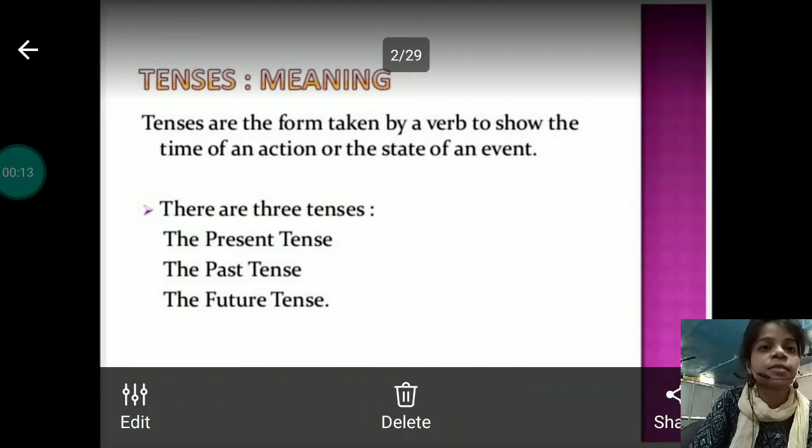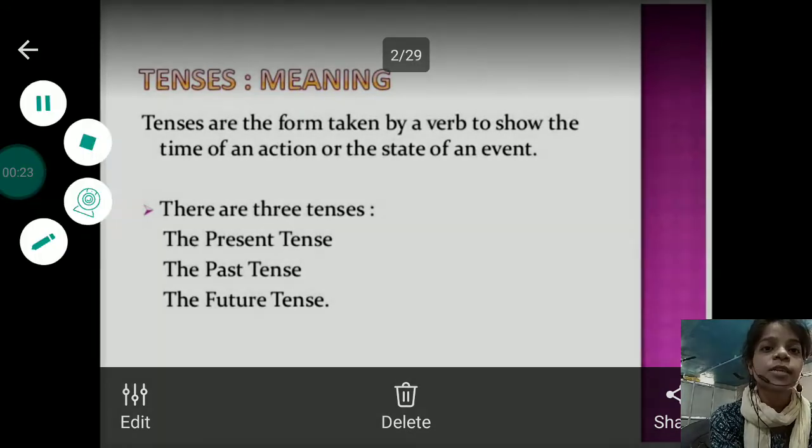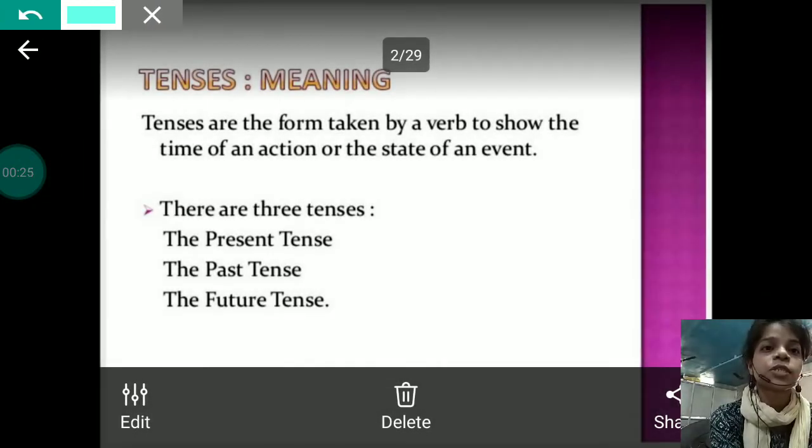Tenses are the forms taken by a verb to show the time of an action or the state of an event. It shows the time of an action or the state of any event, any action.